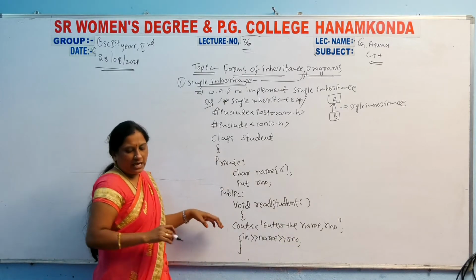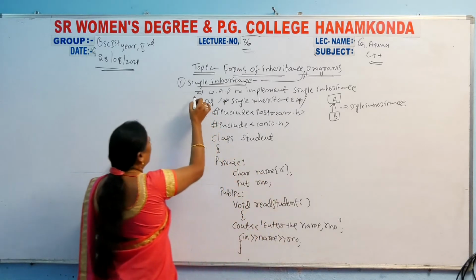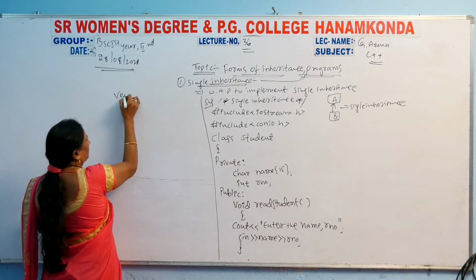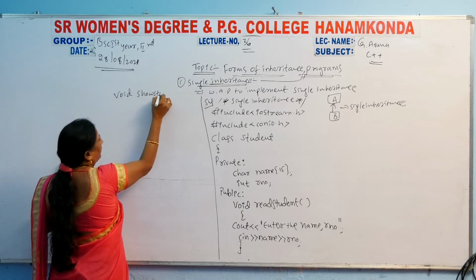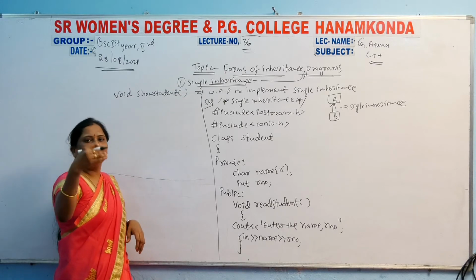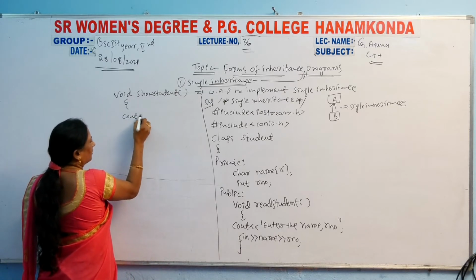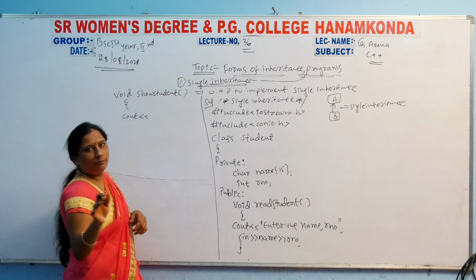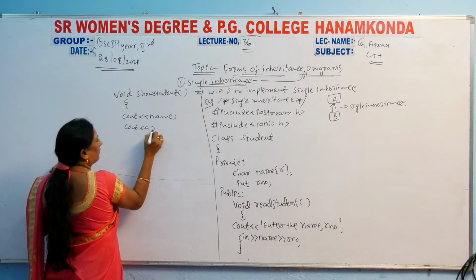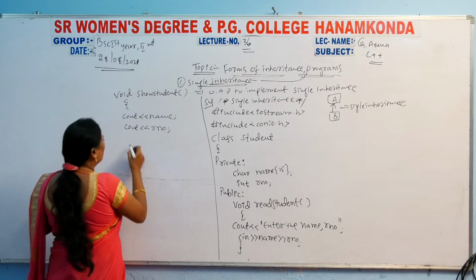Then another method within the base class: void show student. The show student method displays the details; show means displaying. Here cout name and roll number will be displayed: cout name, cout roll number. For roll number the spelling is RNO only. Then close.